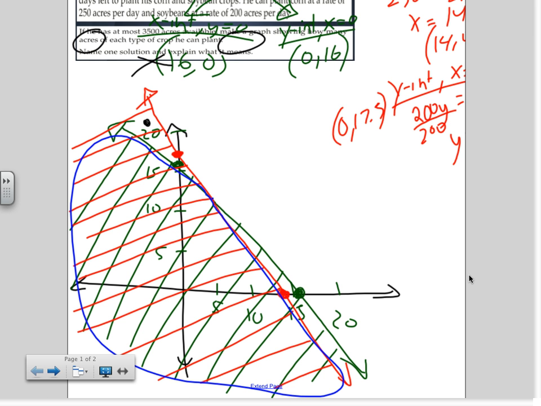We talked about reasonable answers yesterday, right? Not every answer is reasonable. For example, remember the x and y mean number of days, right? Can we have negative days? Can we have 5.6759 days? Of course, we don't use that.